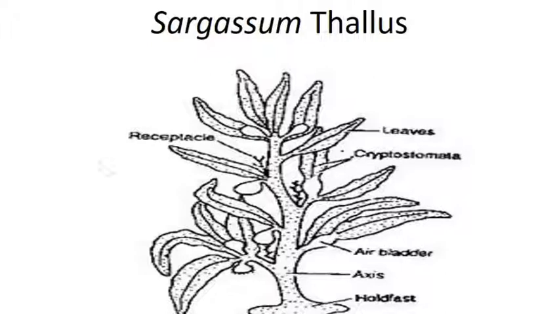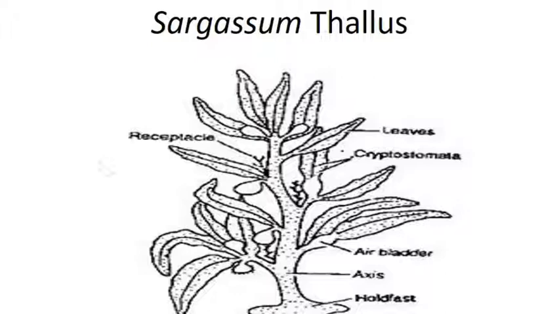This Sargassum thallus again shows a specialized structure known as the air bladder. These air bladders are full of gases, and due to that these Sargassum plants can float on the sea surface or water surface. At the basal region of the Sargassum thallus, there is a holdfast which is for anchoring purposes. It anchors or attaches the Sargassum thallus to the substratum.